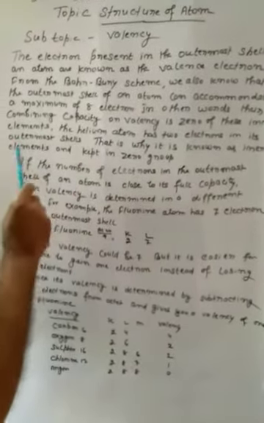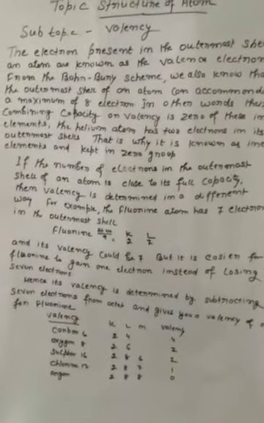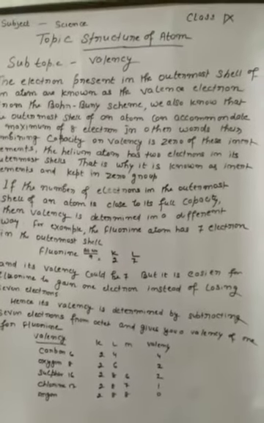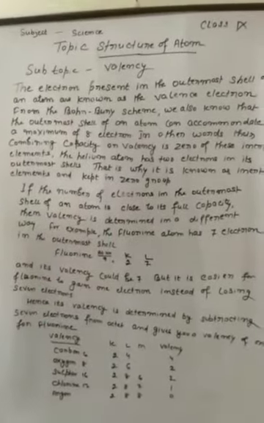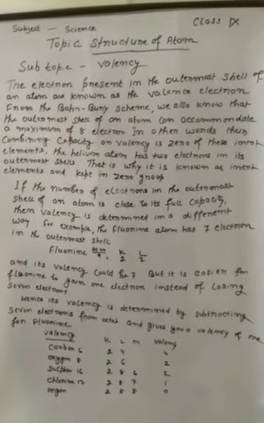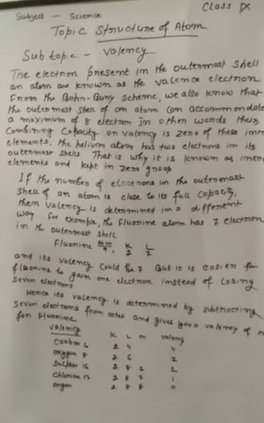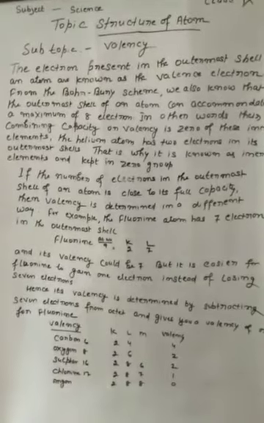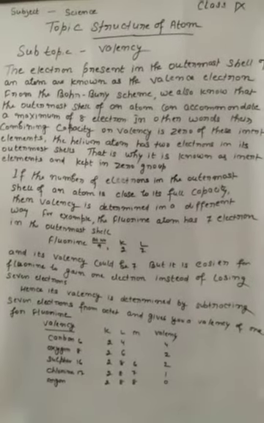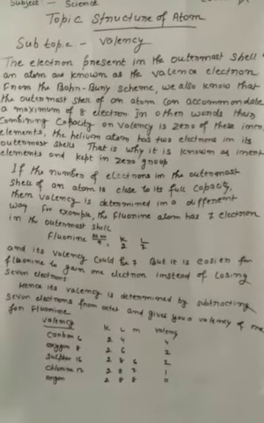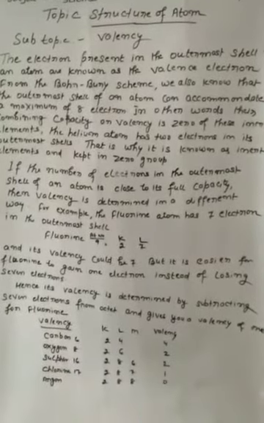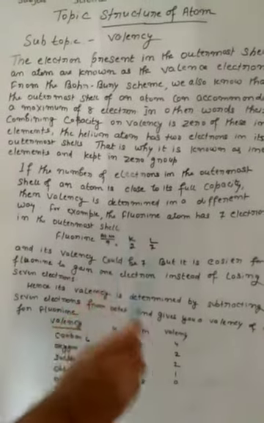The helium atom has 2 electrons in its outermost shell. That is why it is known as an inert element and kept in group 0. The elements having 8 electrons in their outermost orbit have a complete orbit, so they are kept in group 0 and they cannot react with any other gases. In the periodic table, they are kept in group 0.